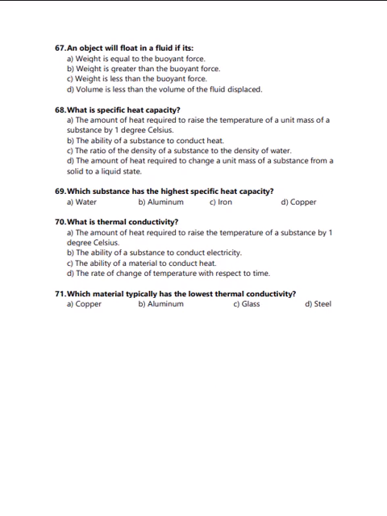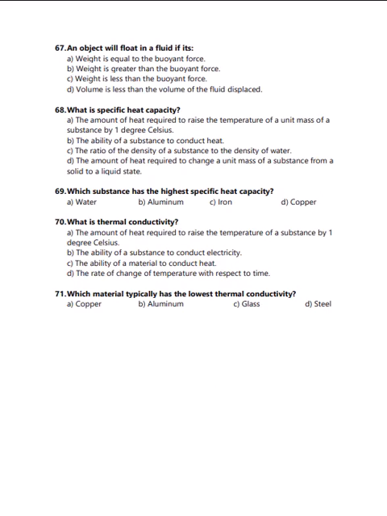What is specific heat capacity? Again we have four different definitions, and the correct answer of question number 68 is A, the amount of heat required to raise the temperature of a unit mass of a substance by 1 degree Celsius. Which substance has the highest specific heat capacity? Water, aluminium, iron, or copper? The correct answer is A, that is water.